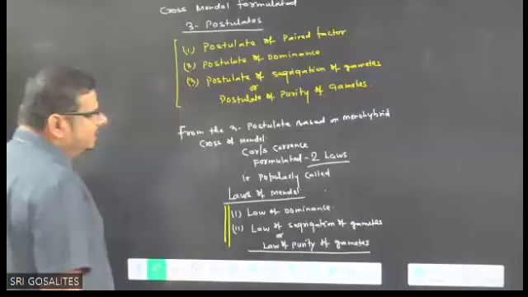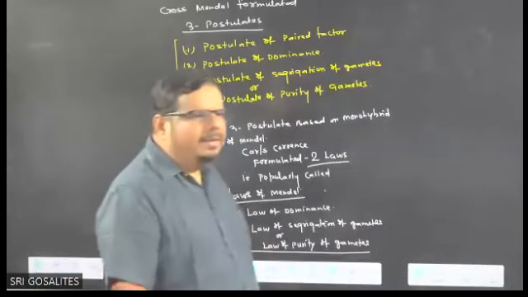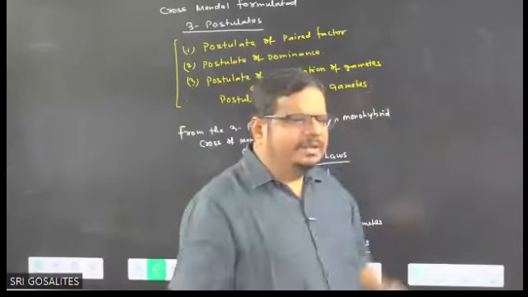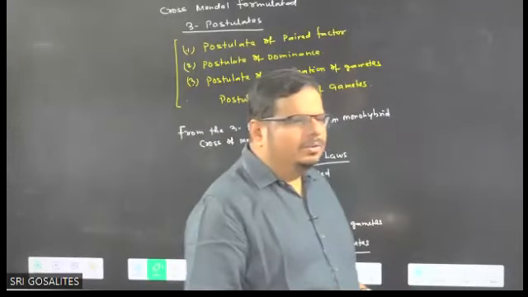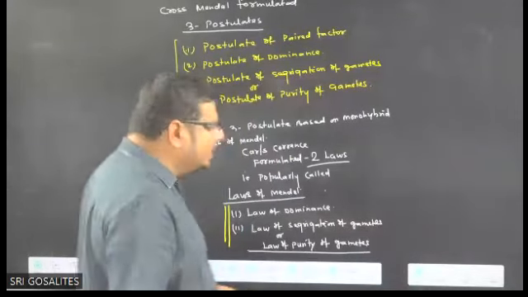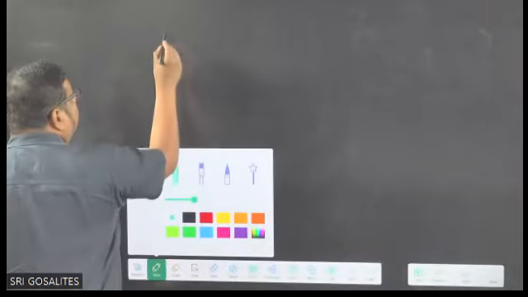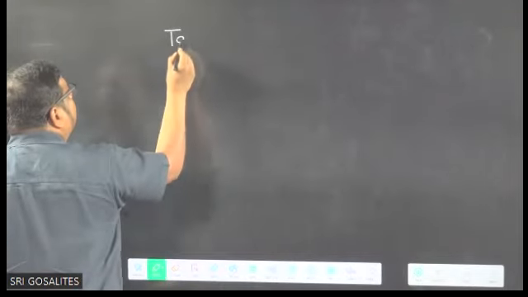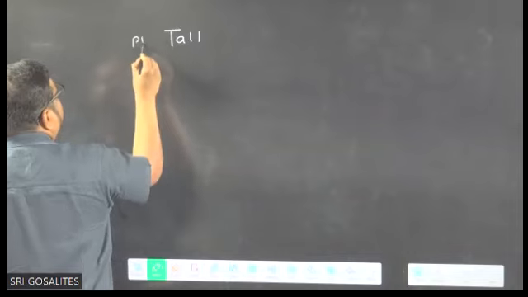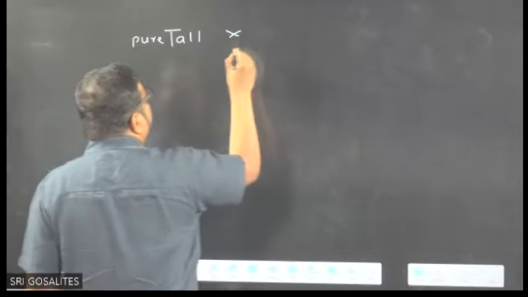So we are just going to decode both laws, law of dominance and law of segregation of gametes. How Mendel formulated the postulates, we are coming to the conclusion of it. So just have a look at how Mendel thought. See the things. Mendel took a pure line tall plant, pure tall, and crossed it with the dwarf plant.